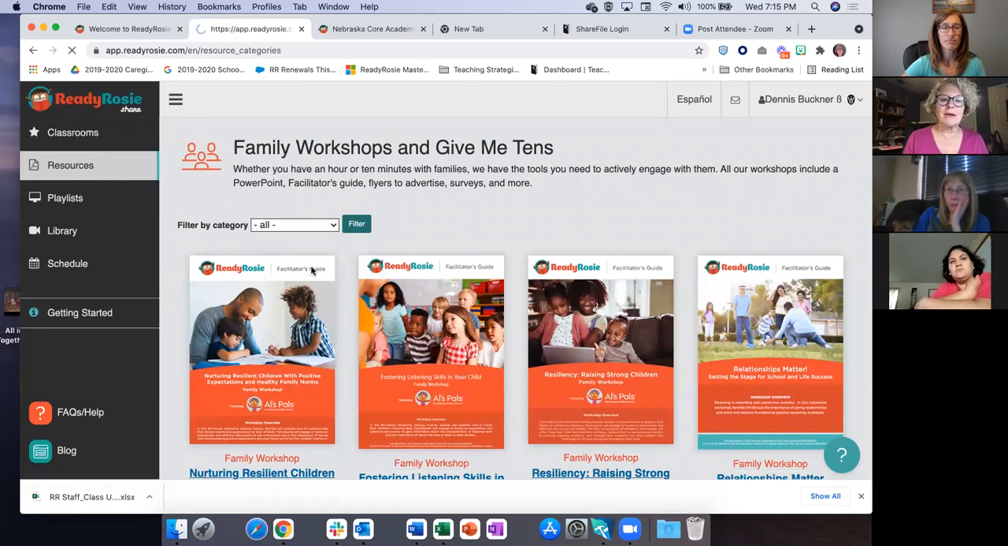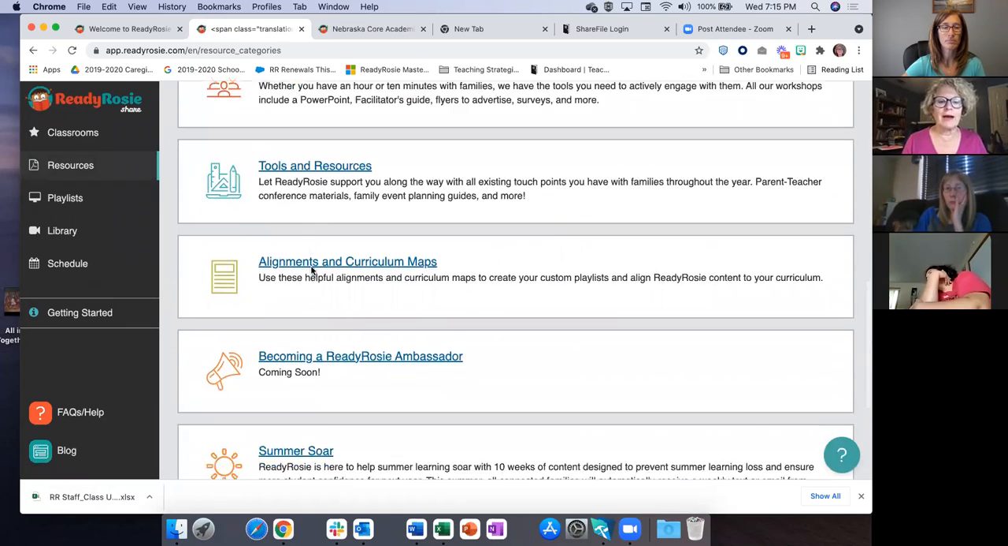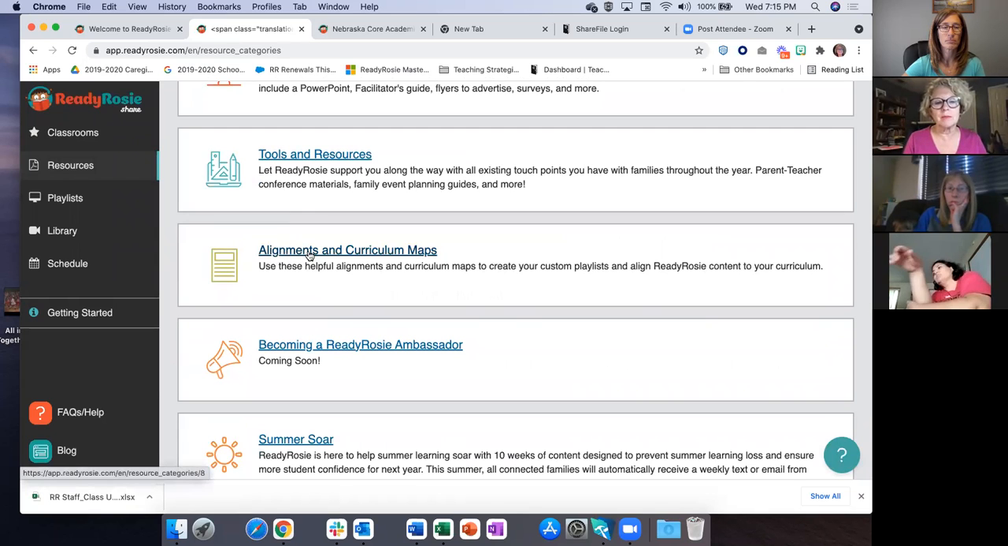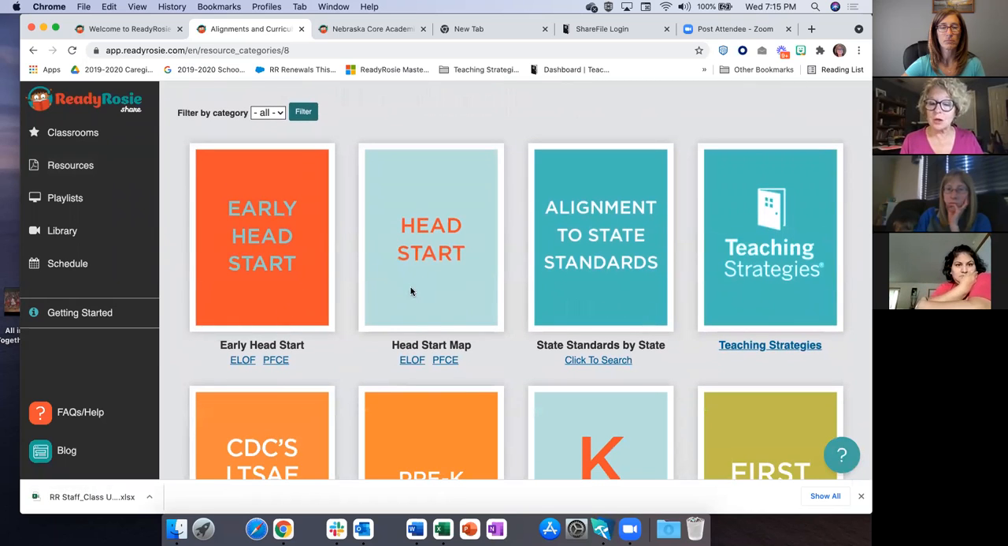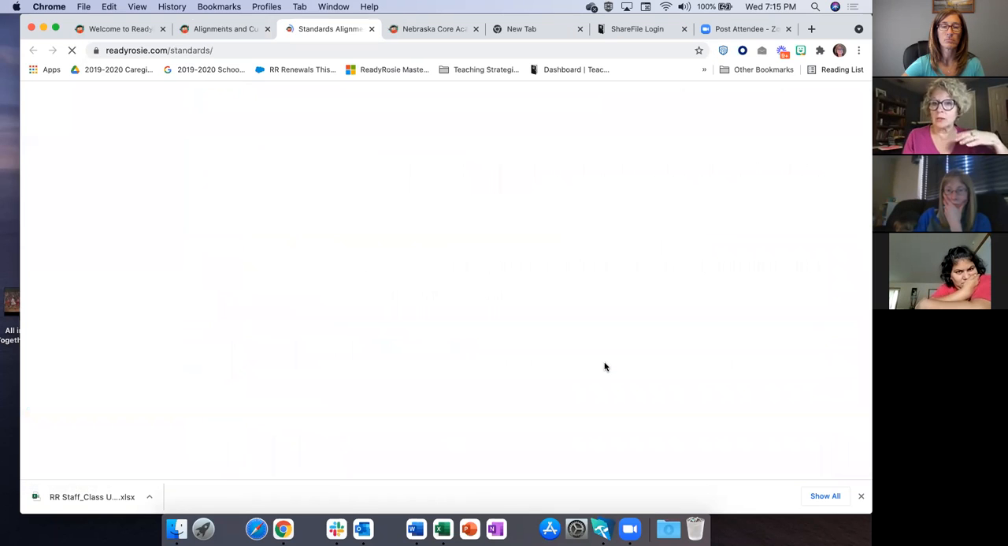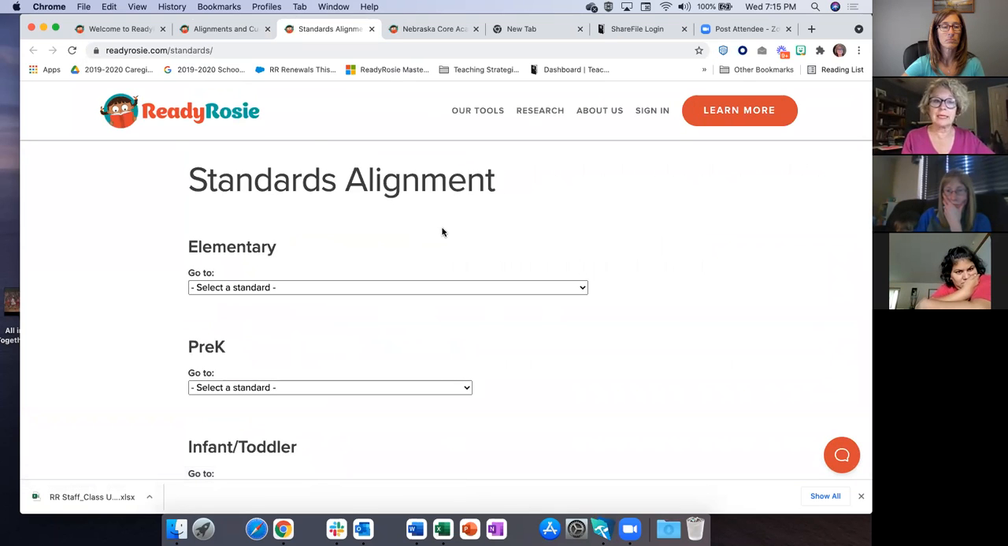The other thing that I want to make sure that you are aware of is under alignments and curriculum maps. We are aligned to Early Head Start and Head Start. You can click here on the ELOFs, and we have aligned every modeled moment to all of the ELOFs. This is where you can look for the alignment to all of the family workshop of the family outcomes for Early Head Start and Head Start. You can also access the state standards here, as well as where I showed you on the playlist. So you have that alignment document.